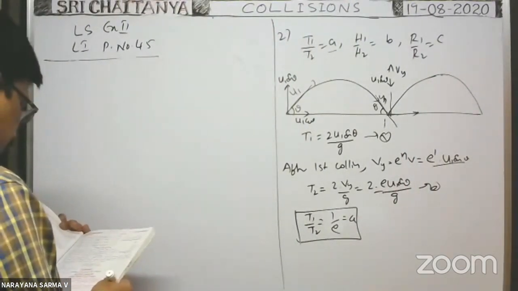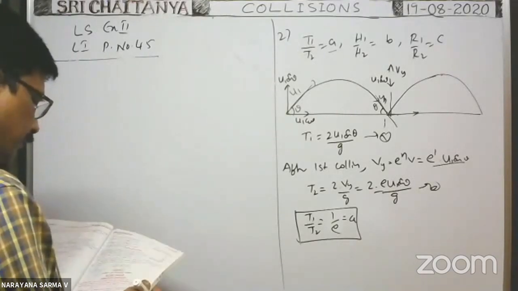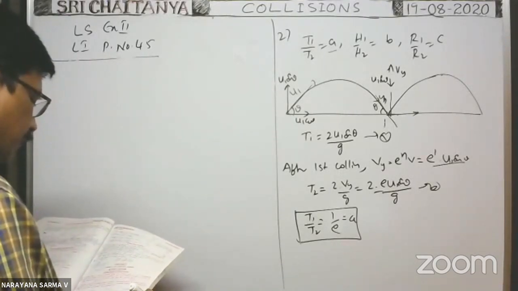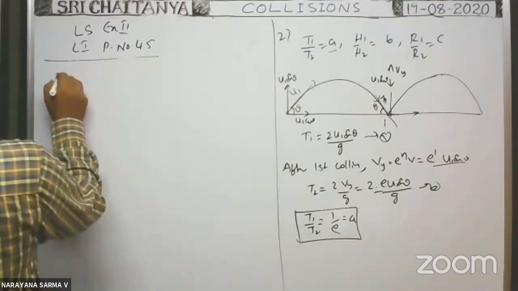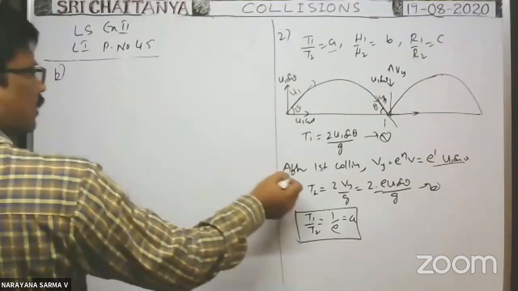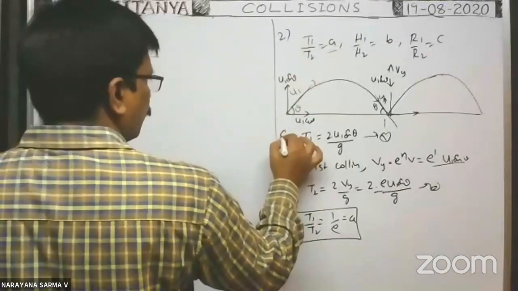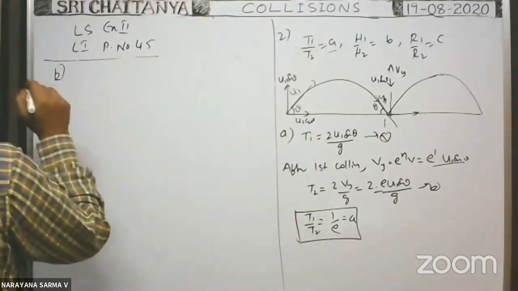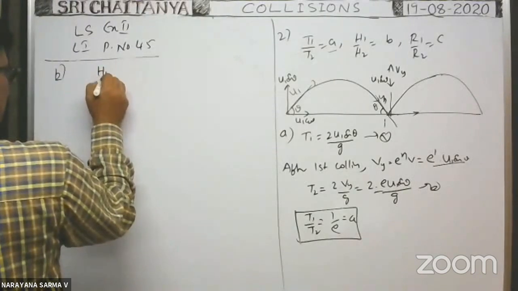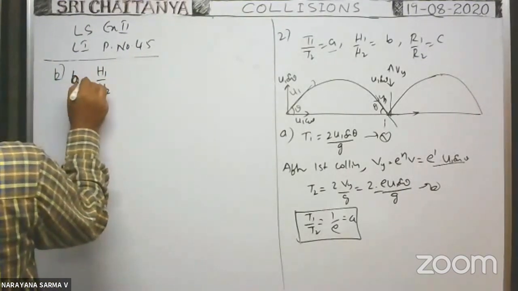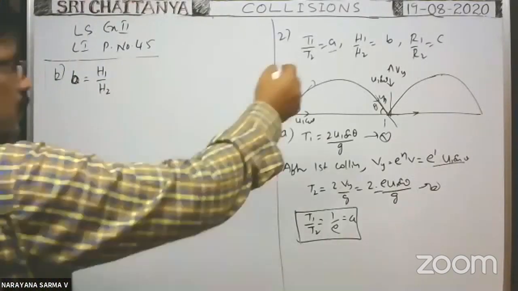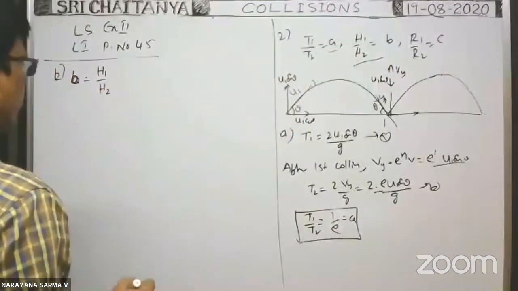Next, option B. In the second option, they asked for the ratio of the maximum heights reached. Option B is the ratio between the maximum heights, given as B equals H1 by H2.